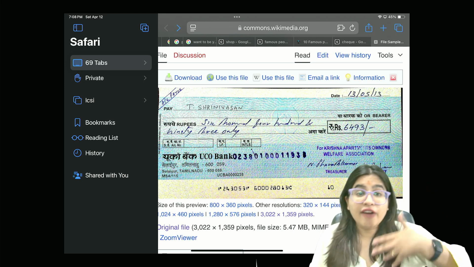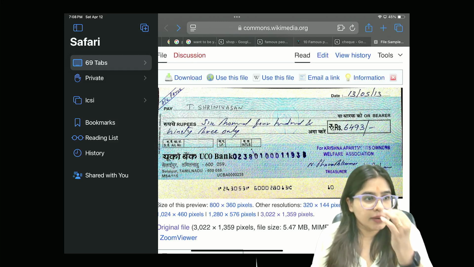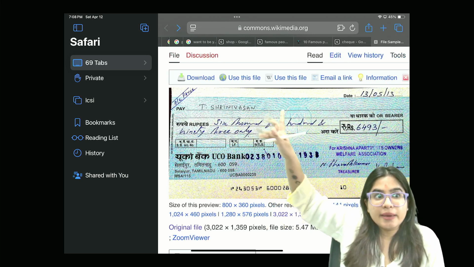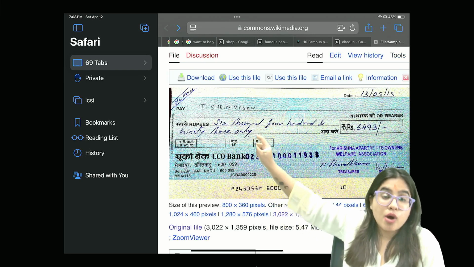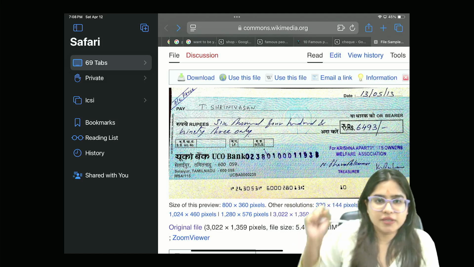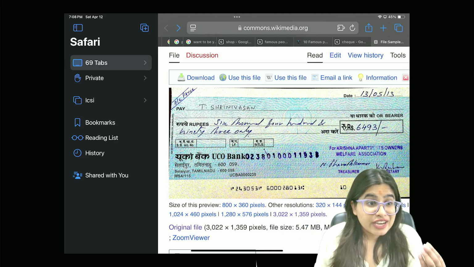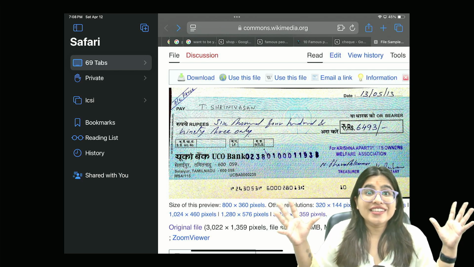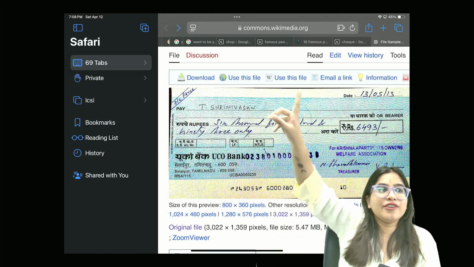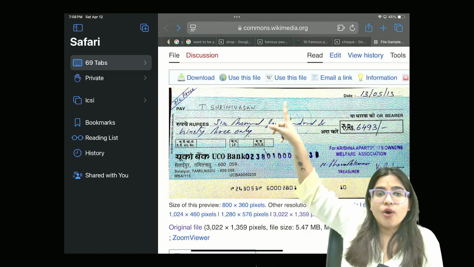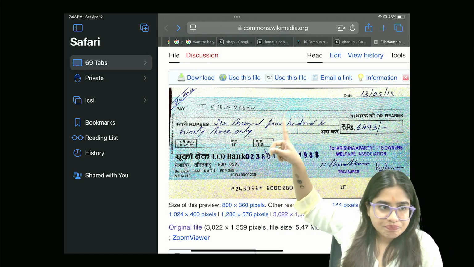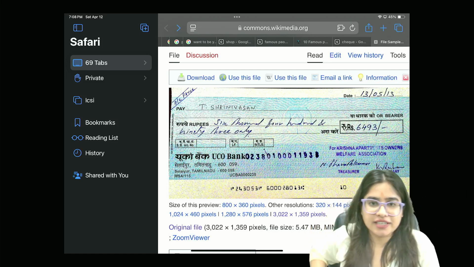Secondly, a check you have to deliver to the other person. It is transferable. For example, if I don't put any name here, the name is blank. I simply enter the amount 10 million rupees and I put my signature. That means anyone who gets this check will be entitled to 10 million rupees. Can you imagine? For example, I did not put any name of Srinivasan here. What did I do in this check? I simply put the date, the amount 6493 and put my signature.